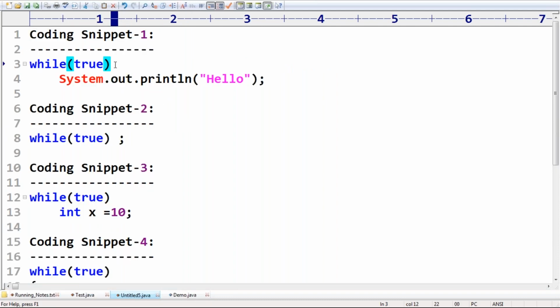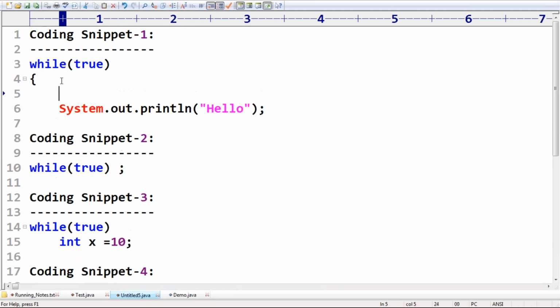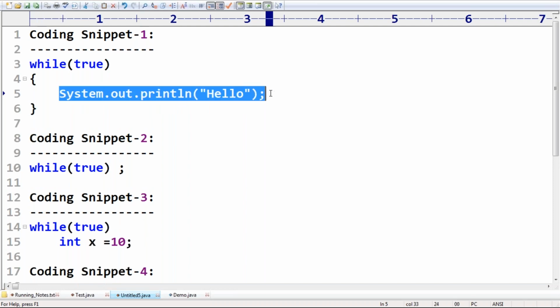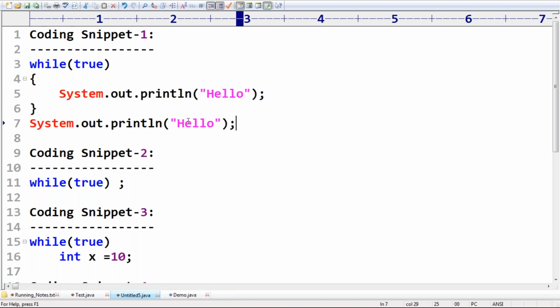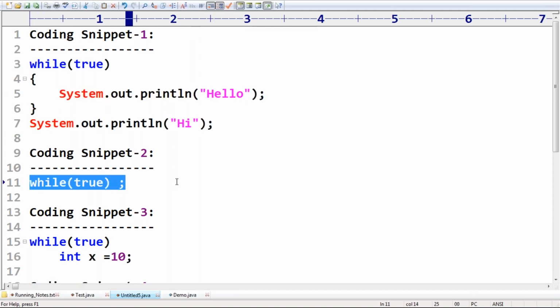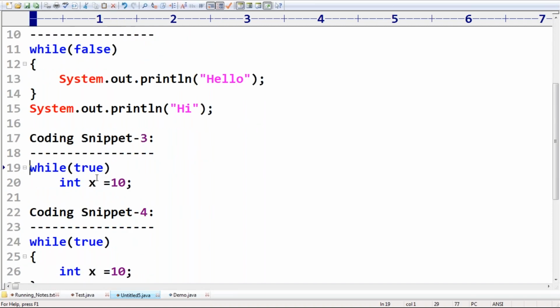Here, just observe: while true, I'm taking System.out.println hello, and then System.out.println hi. Now listen very carefully, sir. I have to take multiple cases. Next, while false is my second coding snippet.